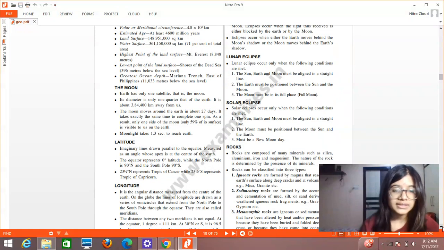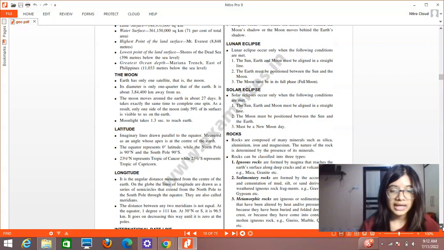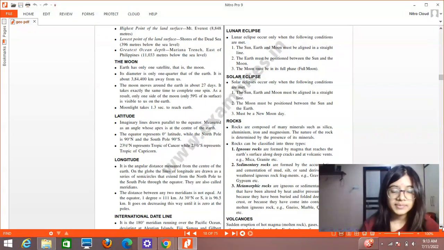Then, besides the latitudes, we also have another set of imaginary lines which are known as longitudes. It is the angular distance measured from the center of the earth. On the globe, the lines of longitude are drawn as a series of semicircles that extend from the North Pole to the South Pole through the equator. They are also known as meridians. The distance between any two meridians is not equal. At the equator, 1 degree is around 111 kilometers. Then at 30 degrees north and south, it is 96.5 kilometers. So it goes on decreasing this way until it is zero at the poles.